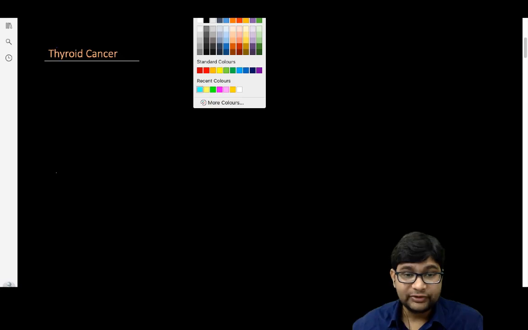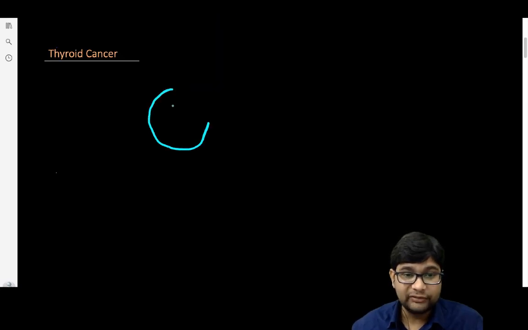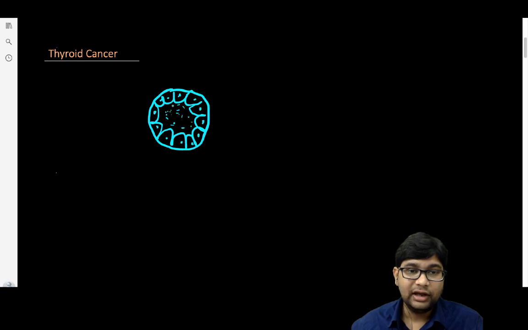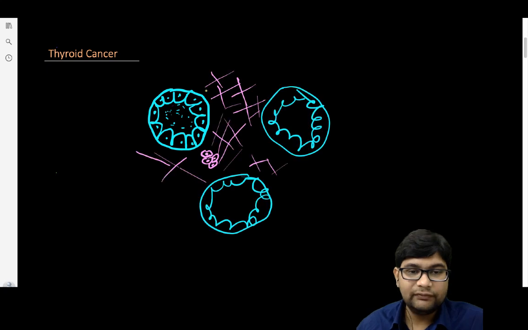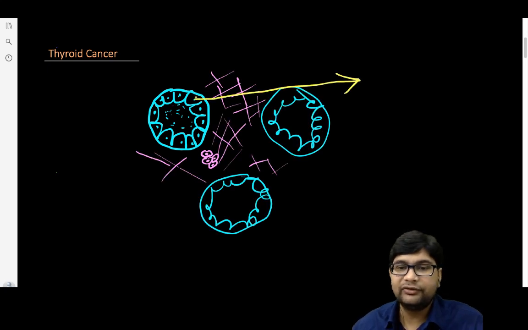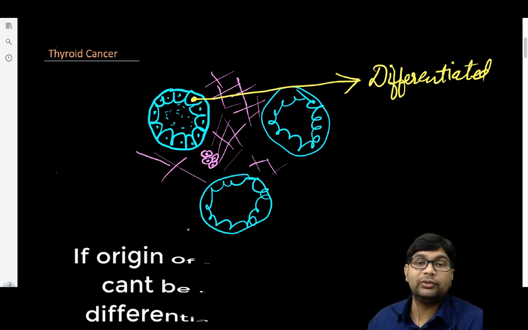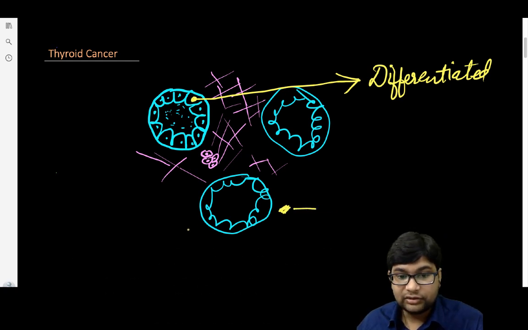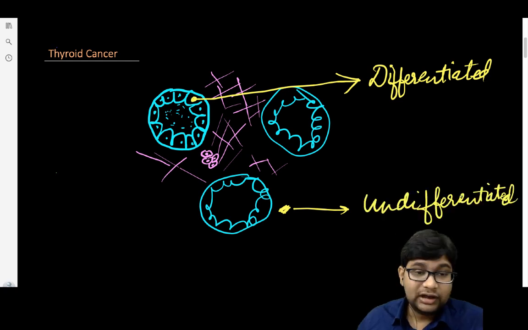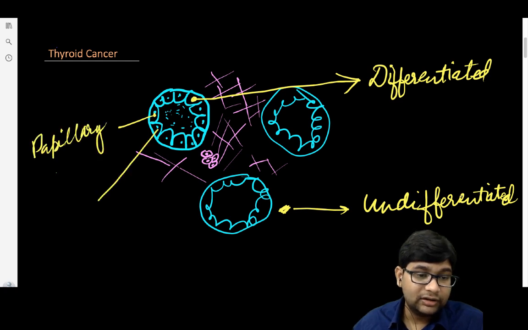Coming to the classification. As you know, the thyroid is made up of multiple follicles. These are the follicular cells, and they secrete T3 and T4, and there are some cells known as C cells. They lie between two follicles. If the follicular cells proliferate, they are known as differentiated thyroid cancer, because the follicular cell is a differentiated cell. If it is a thyroid cancer whose origin we cannot trace, then it will be undifferentiated. The malignancies which arise from the follicular cells are papillary carcinoma of thyroid and follicular carcinoma of thyroid.